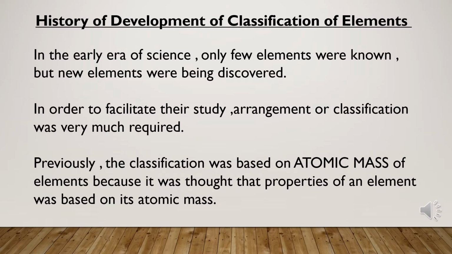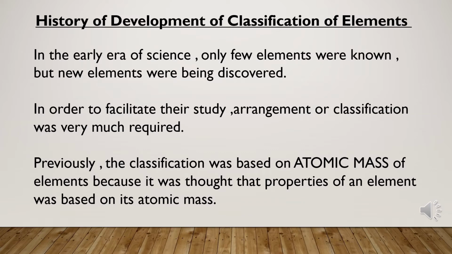History of classification of elements. In the early era of science, only a few elements were known, but new elements were being discovered. Not all the elements have been discovered, so scientists were working with only the elements that were discovered at that time. And they were trying to group elements having similar properties.